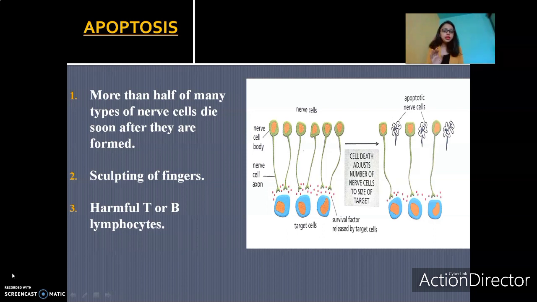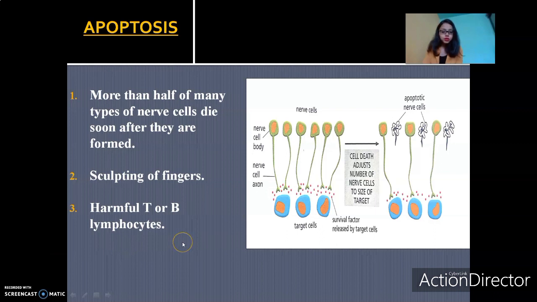What we are able to see here is that in all these three examples, the cells are undergoing a type of cell suicide. Cells are killing themselves for the benefit of the organism. This itself is called apoptosis. To define apoptosis, it's a process of internally programmed and coordinated cell death.